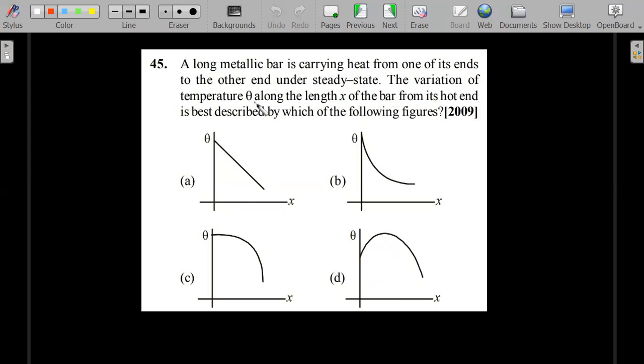The variation of temperature theta along the length x of the bar from its hot end is best described by which of the following figures. So it's asking you whether it's a straight line, whether it's a curve, then which kind of a curve, from the hot end to the cold end. I think from hot end to cold end, it should be a decreasing function. So it can definitely not be option D. Our job is to judge between A, B, C. That at least you should have guessed.